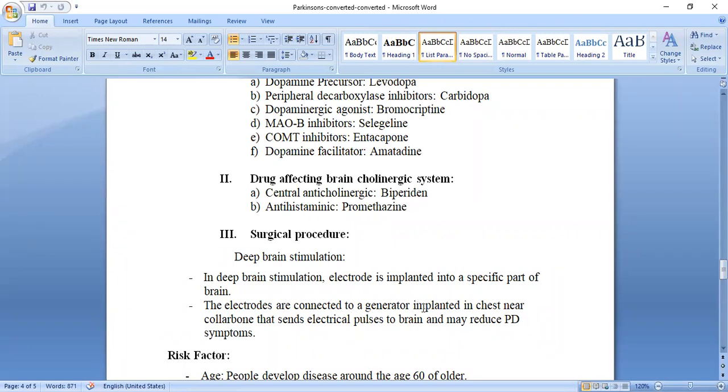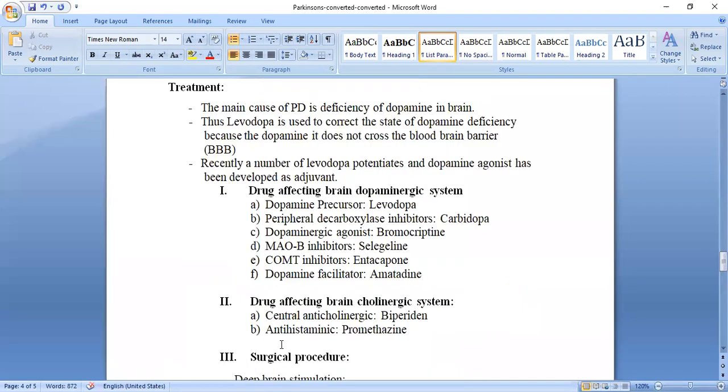These electrodes are connected to a generator implanted in the chest near the collarbone, which sends electrical pulses to the brain and may reduce the Parkinson's symptoms. Due to those electrical pulses, the symptoms of Parkinson's disease are reduced. These are all about the treatment.